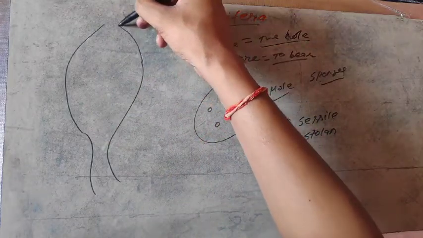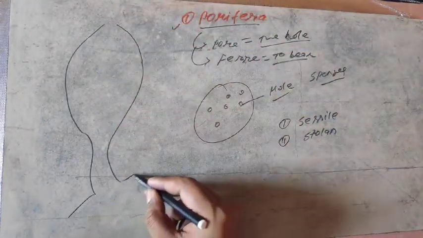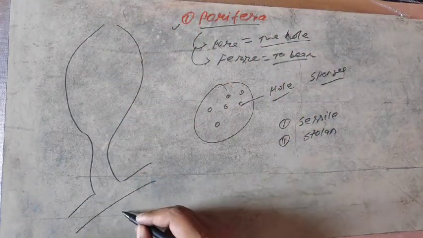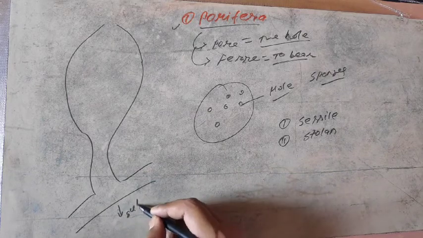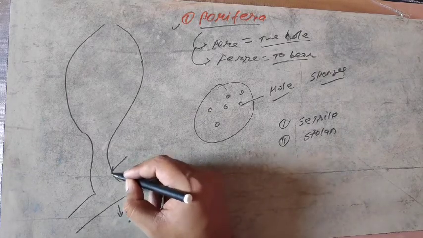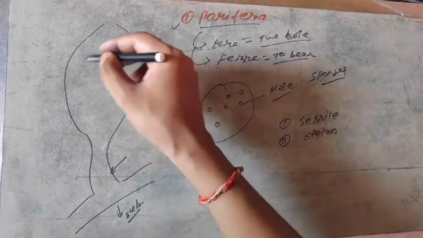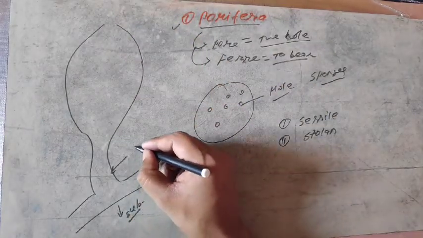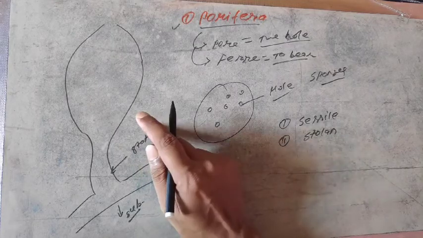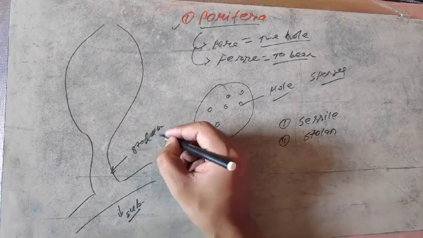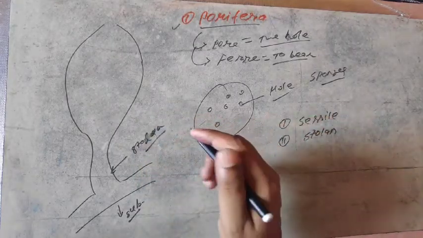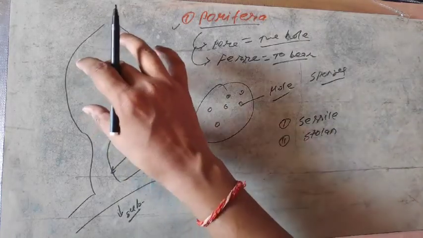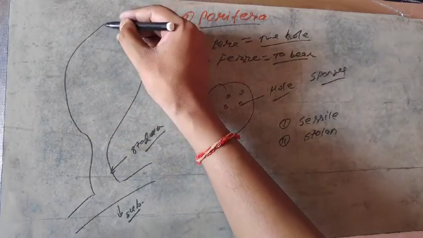This is the diagram of Sycon. The Sycon body is attached to the substrate. This one is the substrate, and the bottom part of Porifera attached to the substrate is known as the stolon. So without confusion, you need to know that the stolon is a part of the living body of a poriferan.